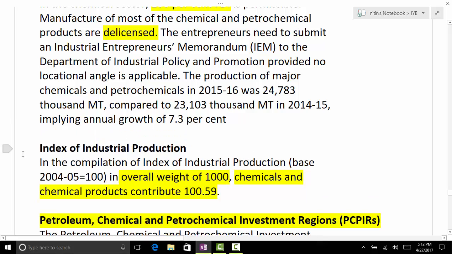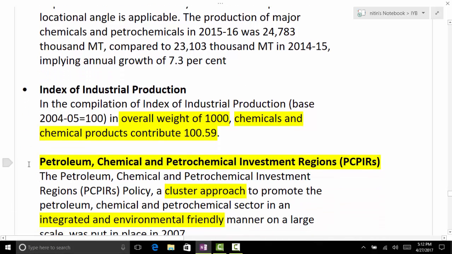Another importance regarding the chemical industry is in the IIP, the overall weightage of 1000 chemical products, they contribute 100. What percentage? 10%. Then we have petroleum, chemical and petrochemical investment regions. Remember this point, a very important point. This is PCPIRs: Petroleum, Chemical and Petrochemical Investment Regions.